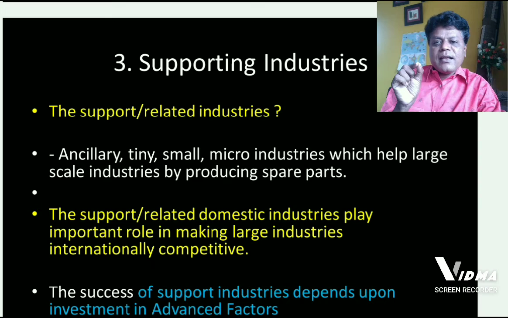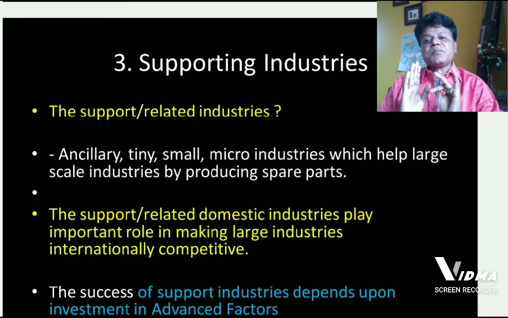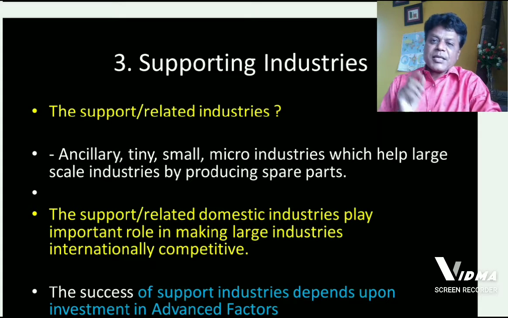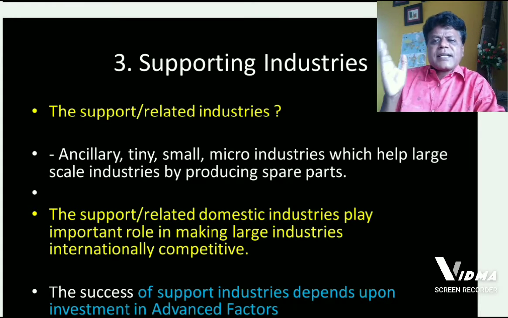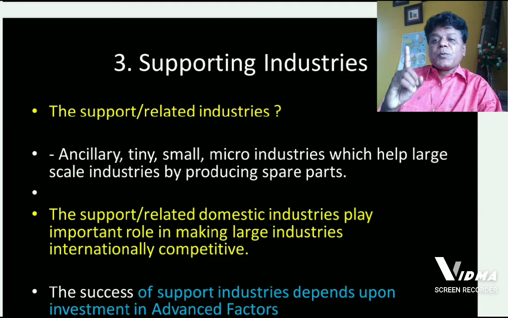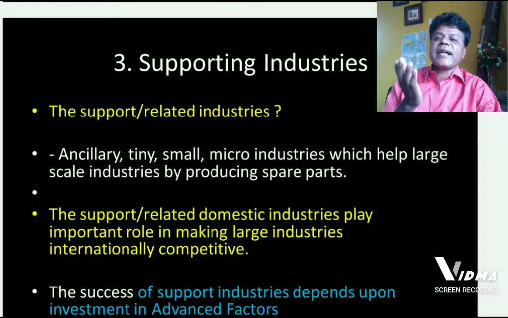These supporting and related industries do not produce the main product. They produce spare parts, sometimes other related products. Supporting and related industries play a very important role in the success of medium and large scale industries at domestic level.